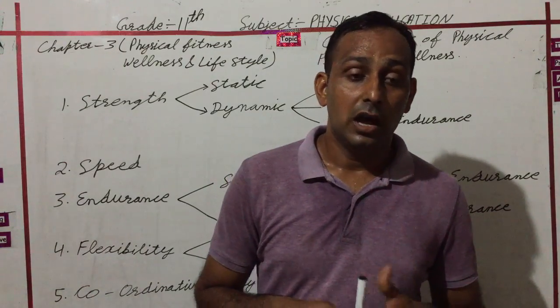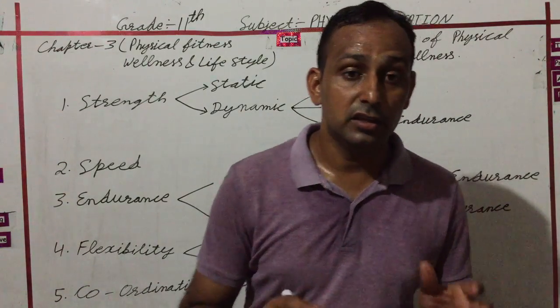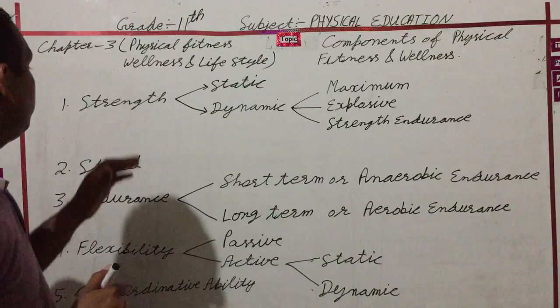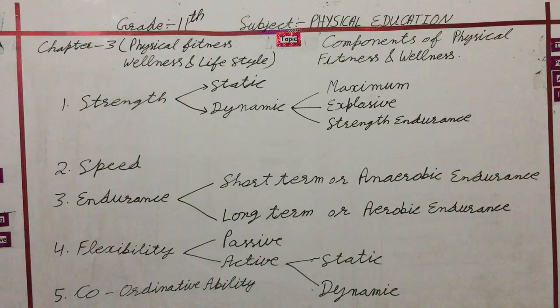So dear students, I hope you understand this topic. Again I repeat this topic, components of physical fitness and wellness. First is strength. Strength is of two types: static and dynamic.